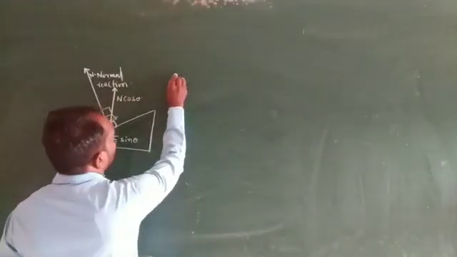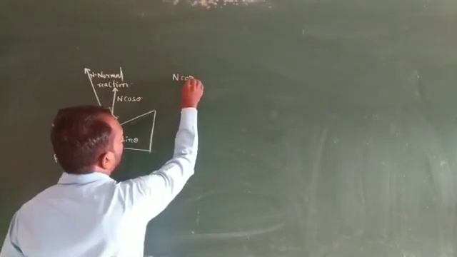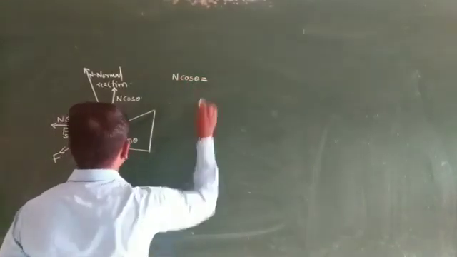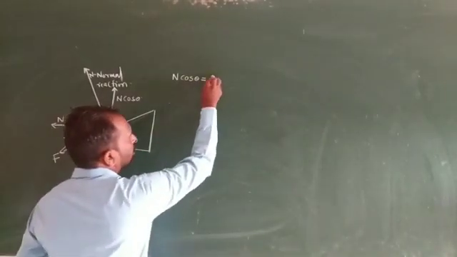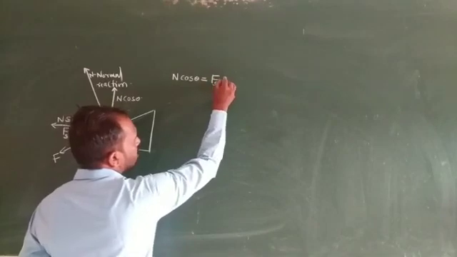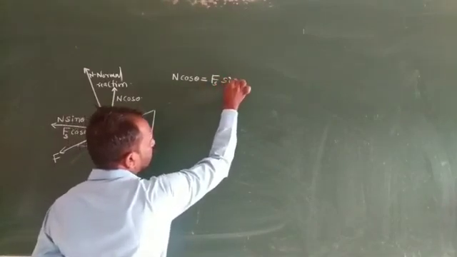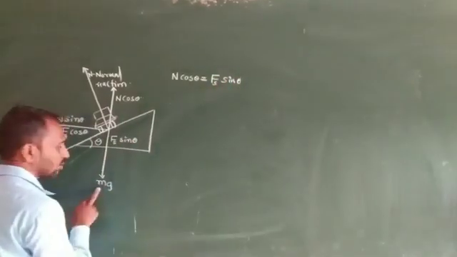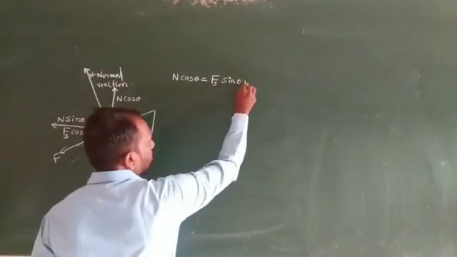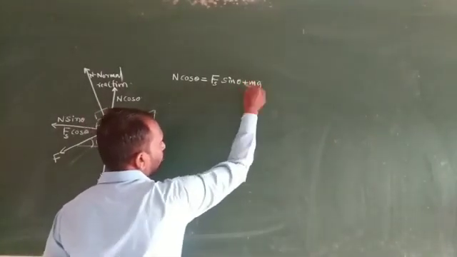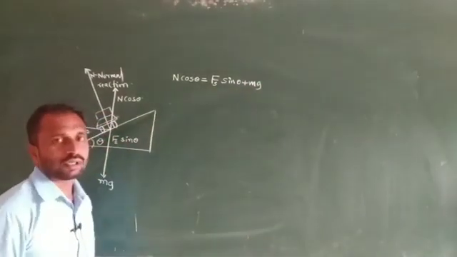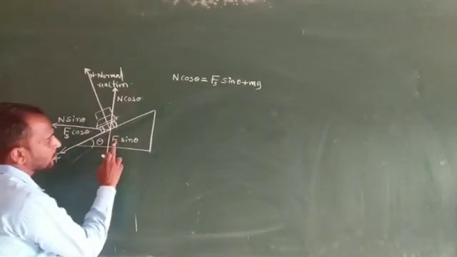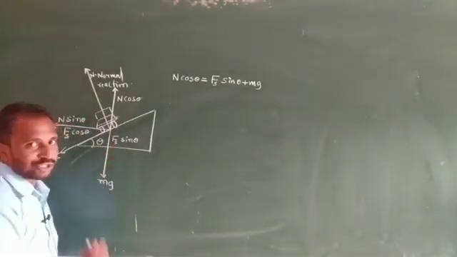So here we consider that N cos theta is equal to the first force Fs sin theta, another one mg. It means the weight of the car. These two forces are balanced by N cos theta. So N cos theta is equal to Fs sin theta plus mg.